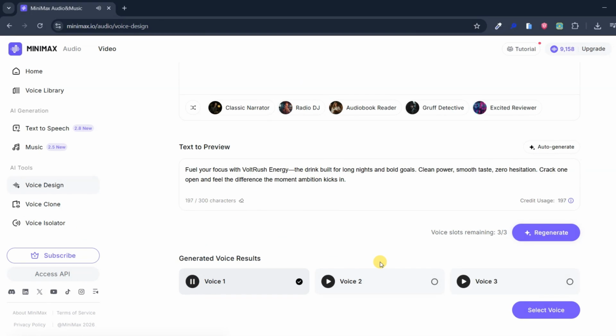Fuel your focus with Volt Rush Energy, the drink built for long nights and bold goals. Clean power, smooth taste, zero hesitation. Crack one open and feel the difference the moment ambition kicks in.